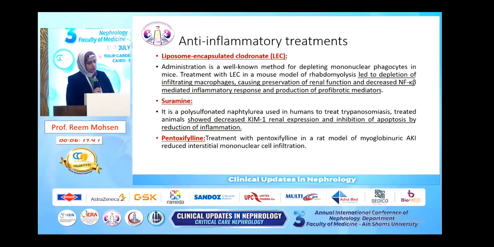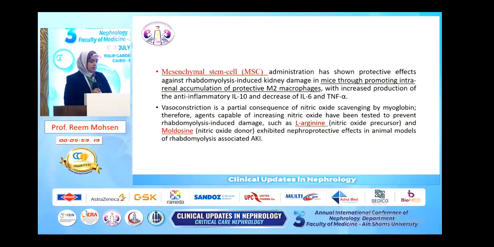Also, anti-inflammatory treatments such as clodronate, suramin, the treatment for trypanosoma, and pentoxifylline act as anti-inflammatory substances to decrease the pro-inflammatory cytokines and promote the anti-inflammatory cytokines. At last, the mesenchymal stem cells, in rhabdomyolysis-induced kidney damaged mice, act through promoting intrarenal accumulation of the protective M2 macrophages, but it's not yet tried in humans.